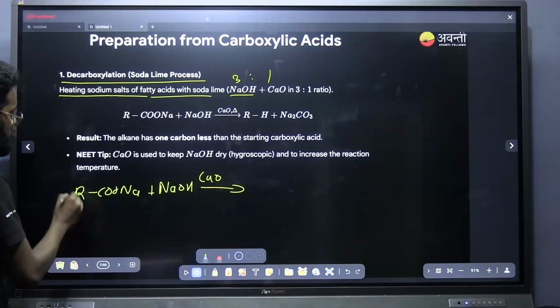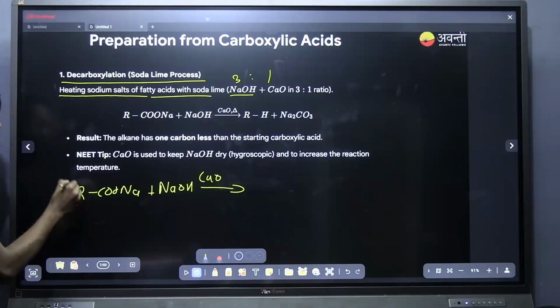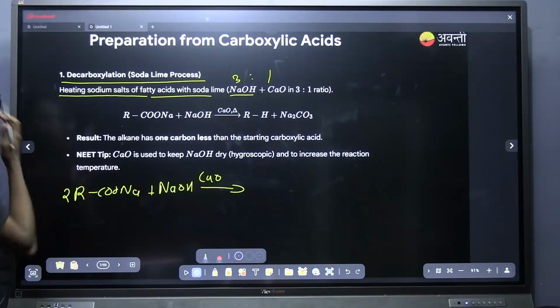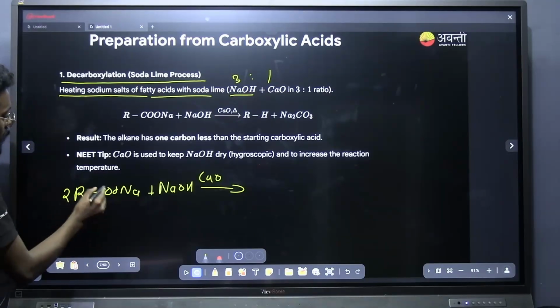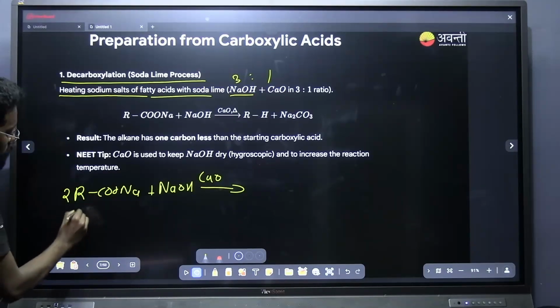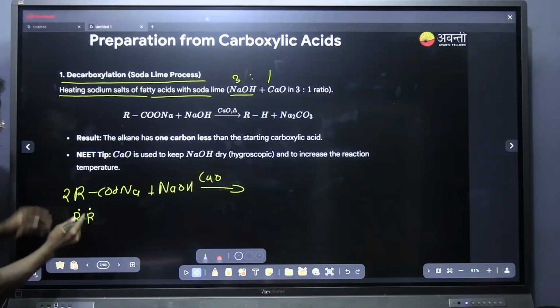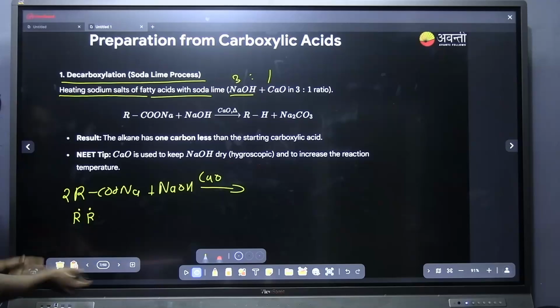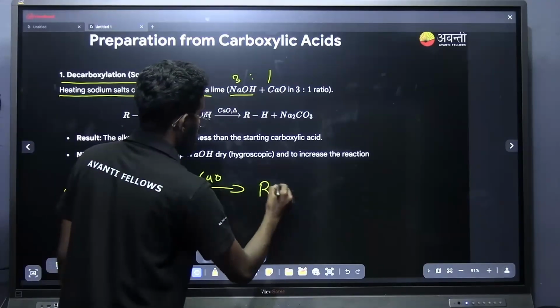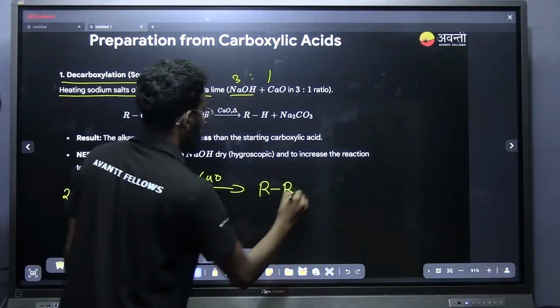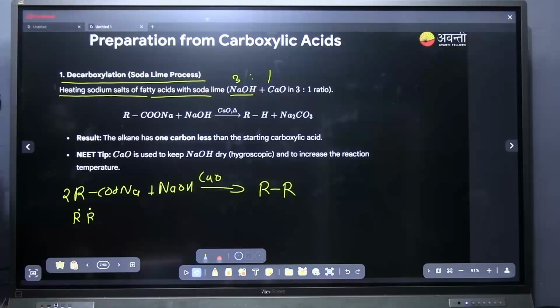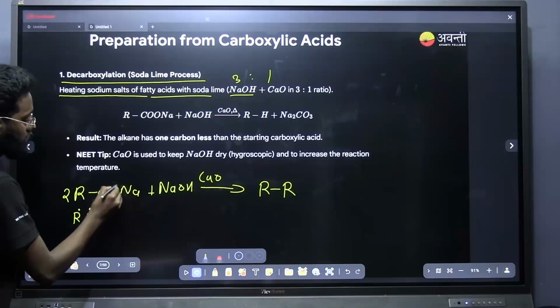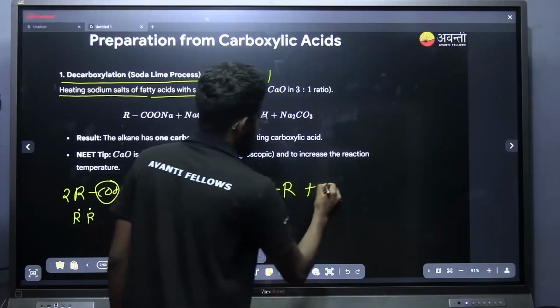Here 2 molecules of the sodium salt of the alkyl will be there, and the alkyl groups will be combining by a free radical reaction, and you will be getting an alkane. And what is happening to the COO? There will be elimination of CO2.